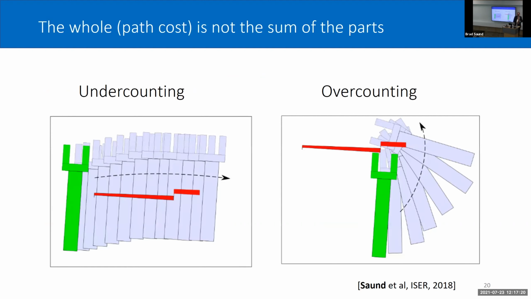There are two reasons for this. One is that we might undercount. On the left, we have a path, and if we consider each individual configuration, any individual configuration could be valid, but if we consider the path as a whole, it definitely will collide. So by considering configurations separately, we're undercounting. We also might overcount. Consider now the scenario on the right. Each configuration looks like it's overlapping with some of the collision hypothesis set, but it's all the same part. So if the last configuration is valid, then all of them are going to be valid. By adding them together or combining them, we would be overcounting the probability of collision.